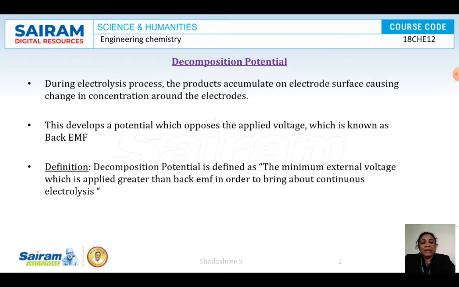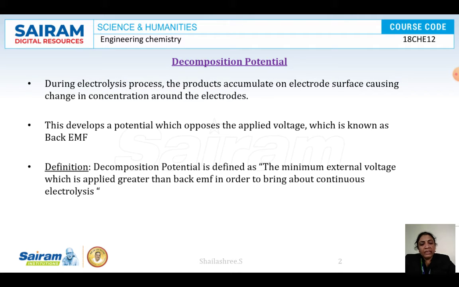That creates some potential which is referred to as back EMF.